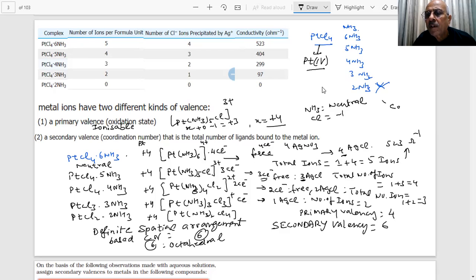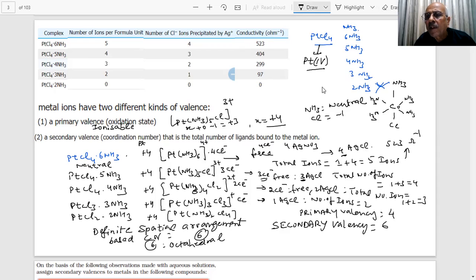This is my Co. If I write NH3, NH3, NH3, NH3, this is my NH3. These are forming coordinate covalent bonds.